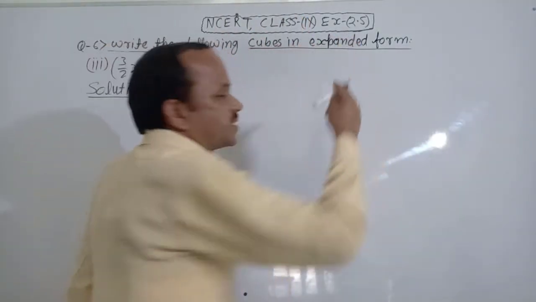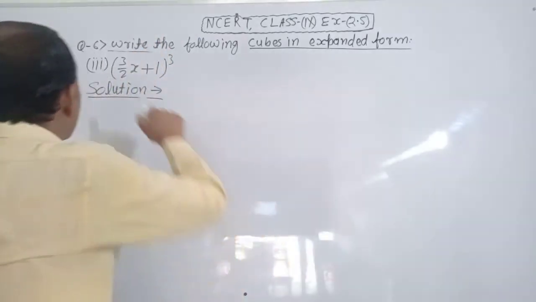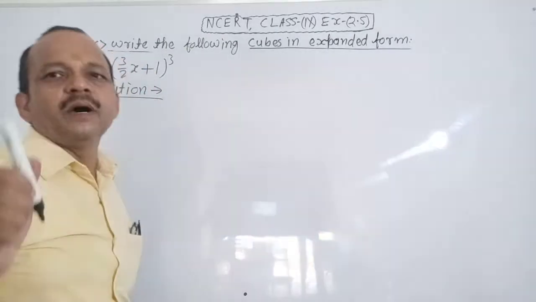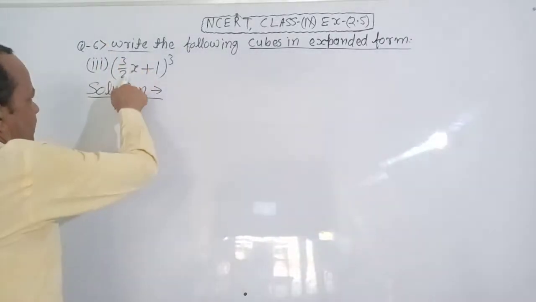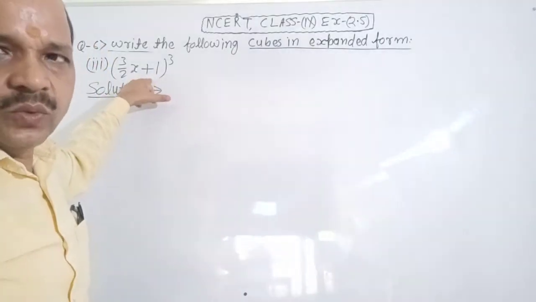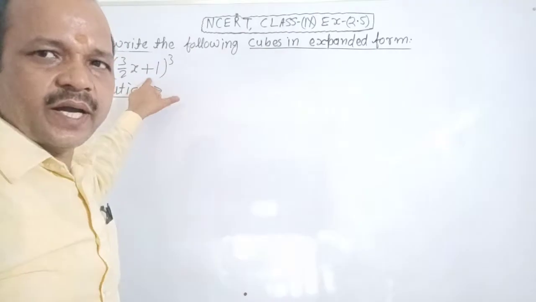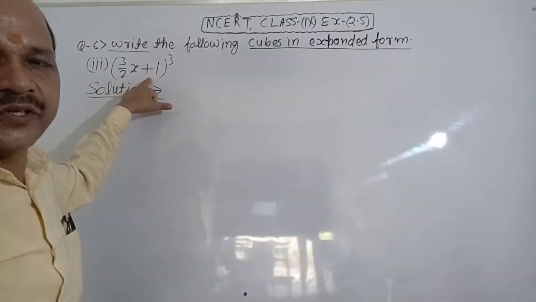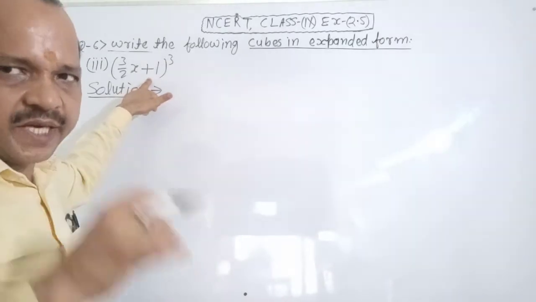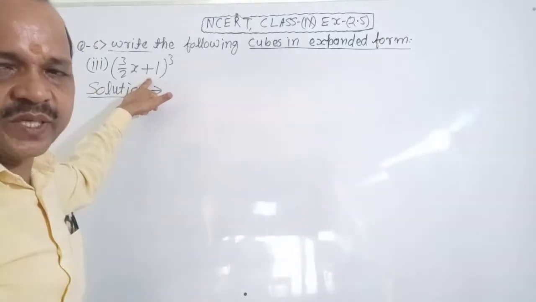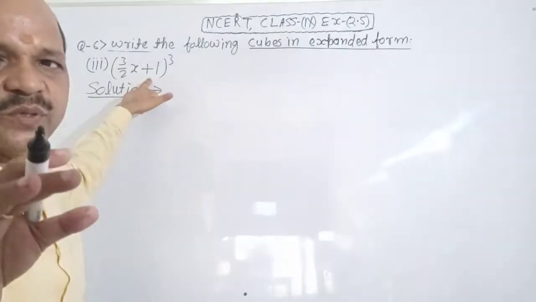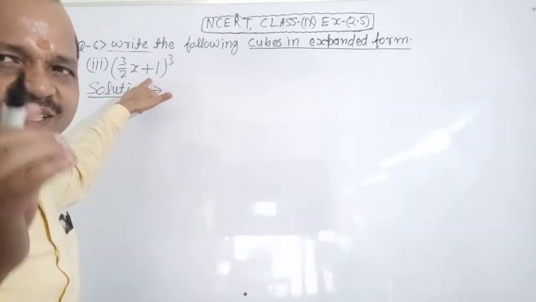NCERT class 9 exercise 2.5 question number 6. Write the following cubes in expanded form. Question 3rd, (3 by 2x plus 1) whole cube. It is your question. You expand this question by the help of a suitable identity. The suitable identity is (a plus b) whole cube equal to a cube plus b cube plus 3ab in brackets (a plus b) brackets close. It is clear, no confusion about it. Very good. It is very easy.